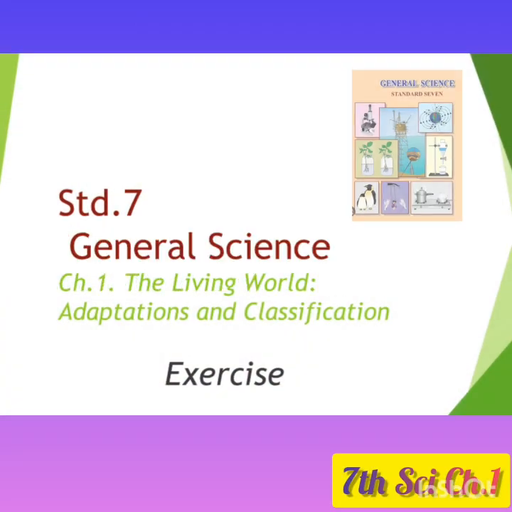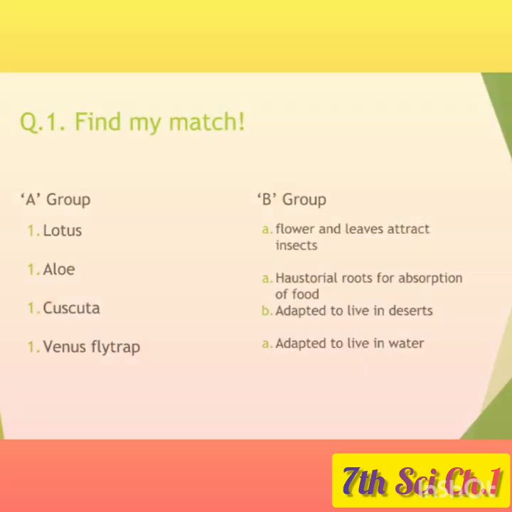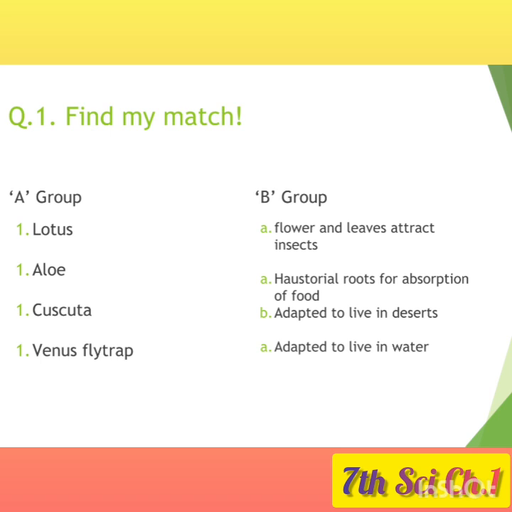Dear children, let us study the exercise of General Science of Standard 7. In that, first chapter, the living world, adaptations and classification. First question is find my match. In this, group A and group B are given. Let us see the answers of A group.